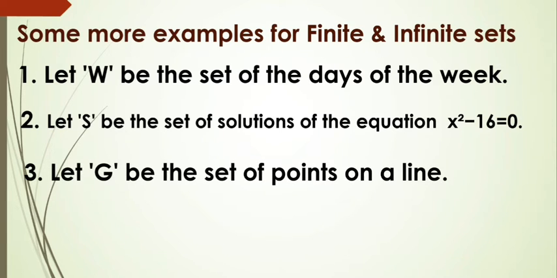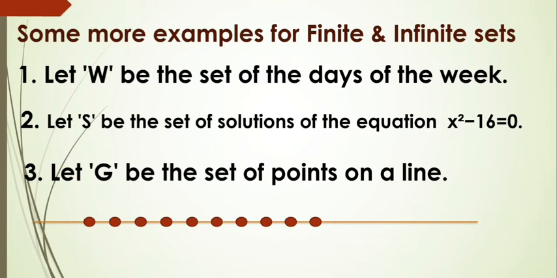And see the next one. Let G be the set of points on a line. Just consider a line and how many points we can locate on this line. Just see, this is a point, this is a point, like this we can locate so many points on this line. So in this set we get endless elements. Therefore, this is also an infinite set.